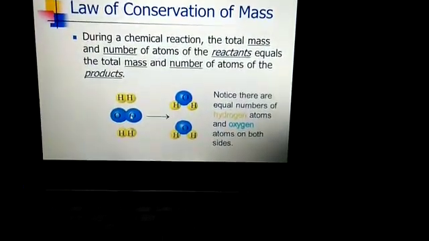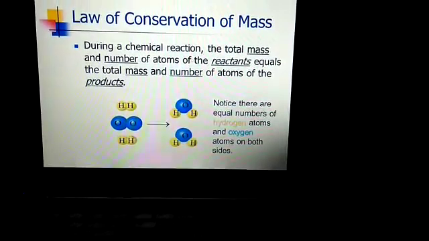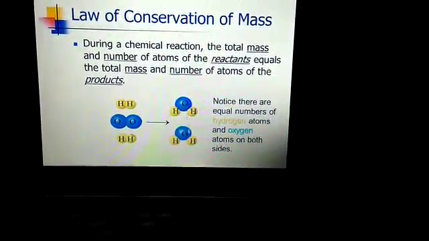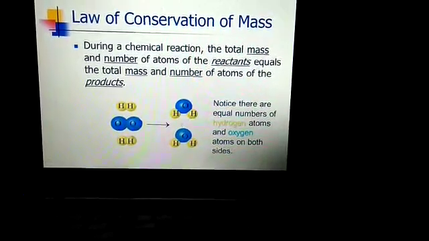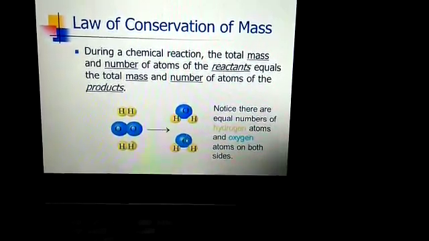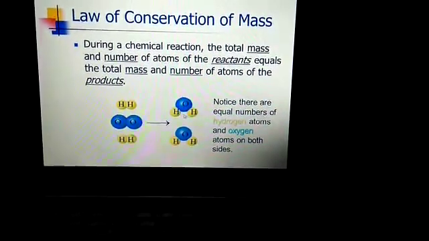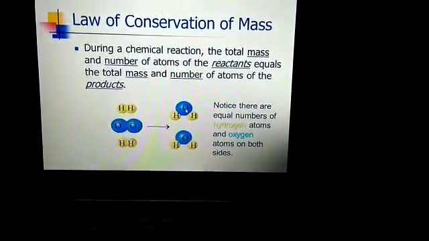When broken down into single water molecules, each contains two hydrogen atoms and one oxygen atom.